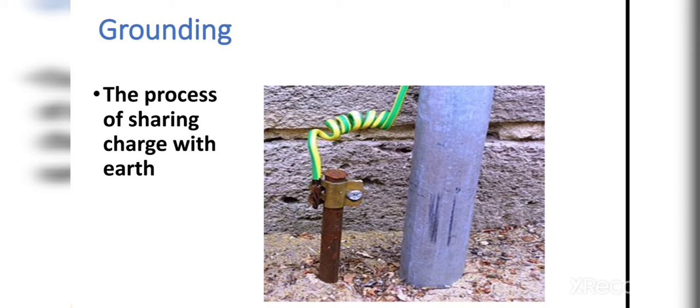As you can see in the picture, one wire is connected to an iron rod which is grounded. So all the current coming from this pole transfers to the earth. This is the example and figure of grounding. So let us move on to the second point which we will discuss today.